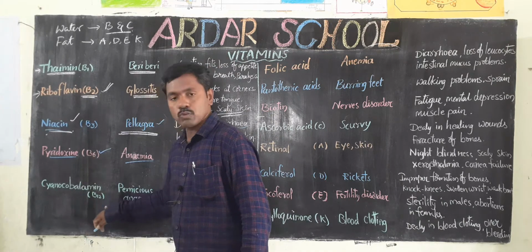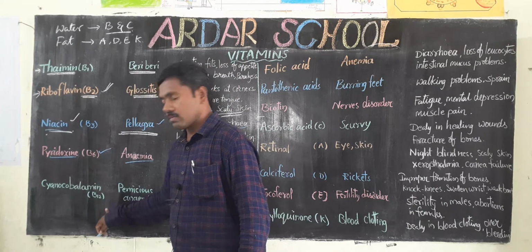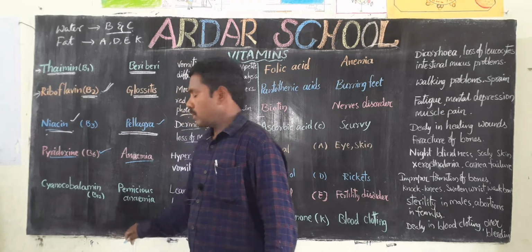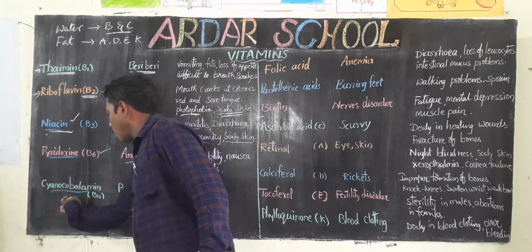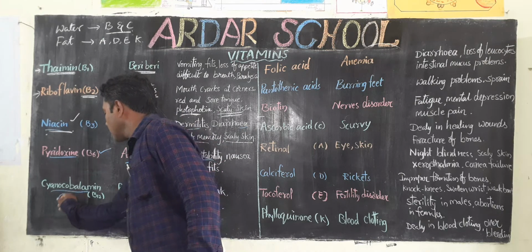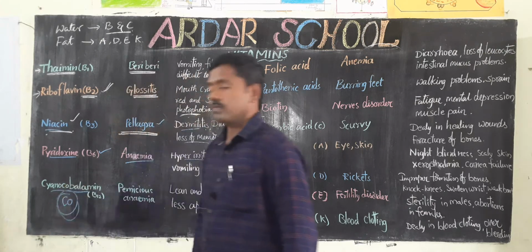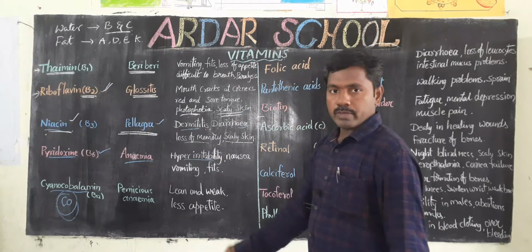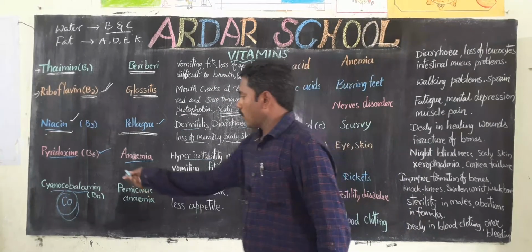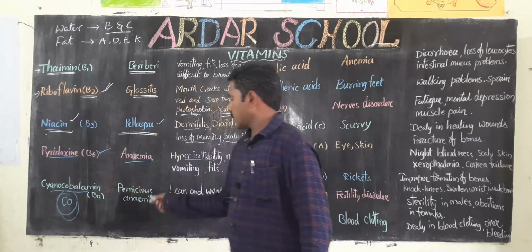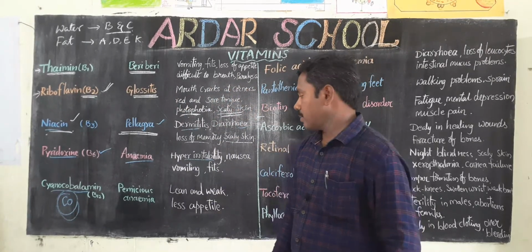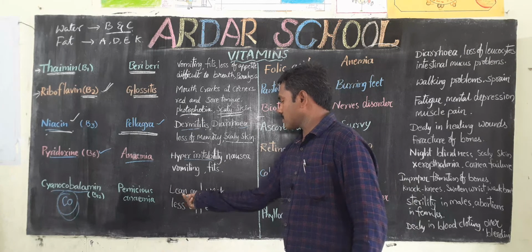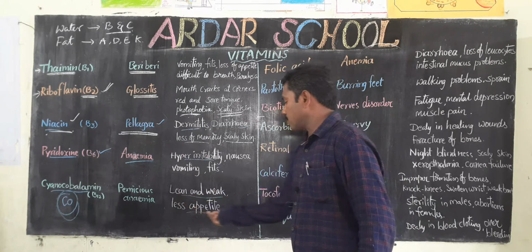Next, another vitamin, B12, cyanocobalamin. In this vitamin we observe cobalt. It is very important. Lack of this vitamin causes pernicious anemia. The symptoms are being lean and weak, and less appetite.